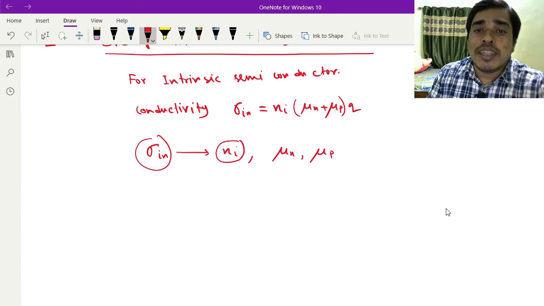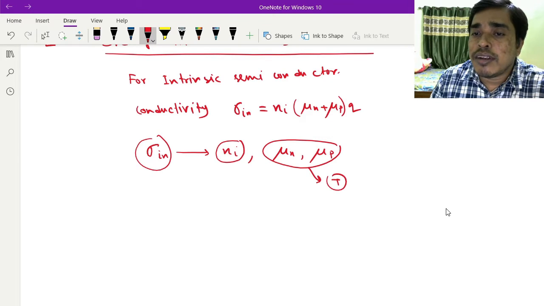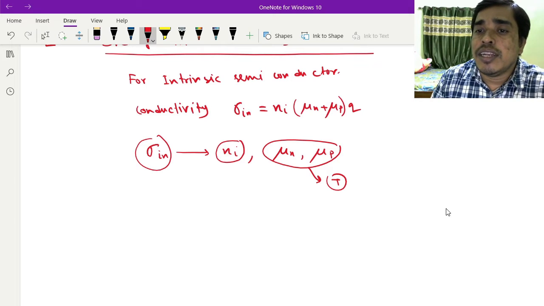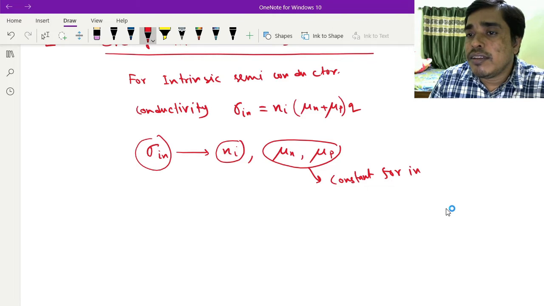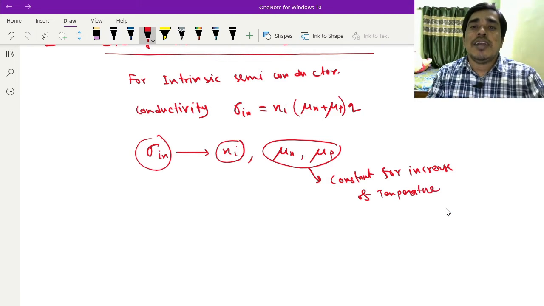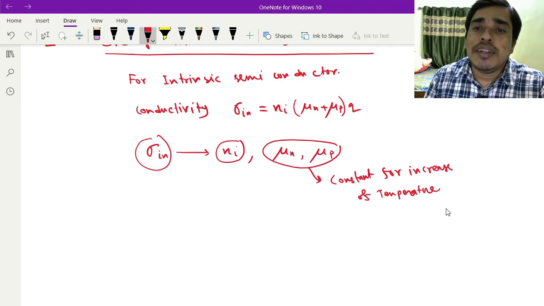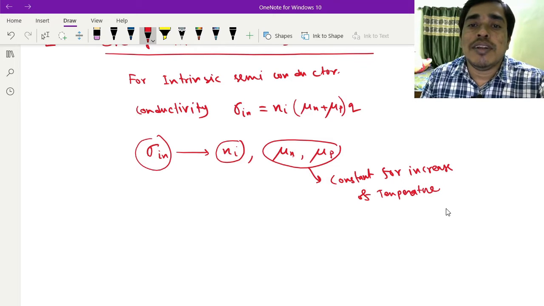These two mobilities also depend on temperature, but for this question I will take them as constant with the increase of temperature.